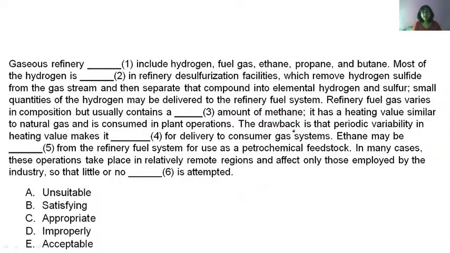Next. Question 4. The drawback is that periodic variability in heating value makes it dash for delivery to consumer gas systems. Yes, adequate amount, yes. Manimohan, you're right.